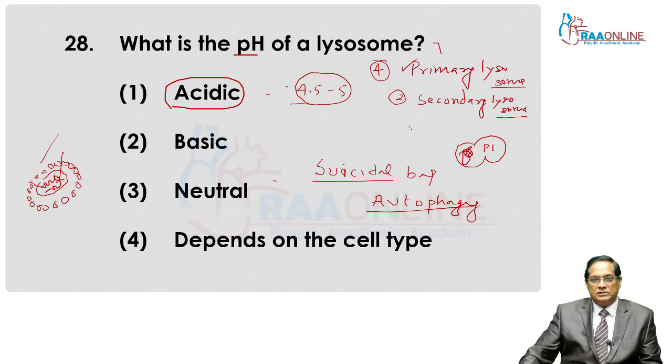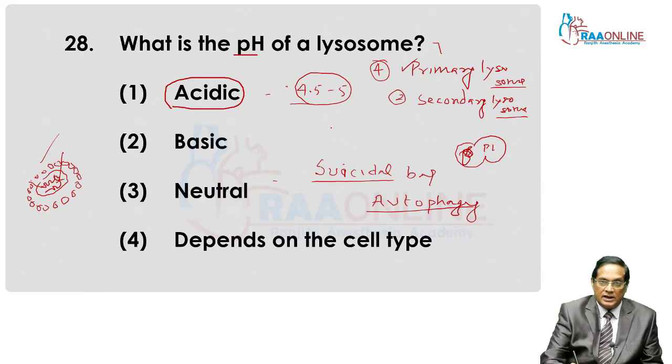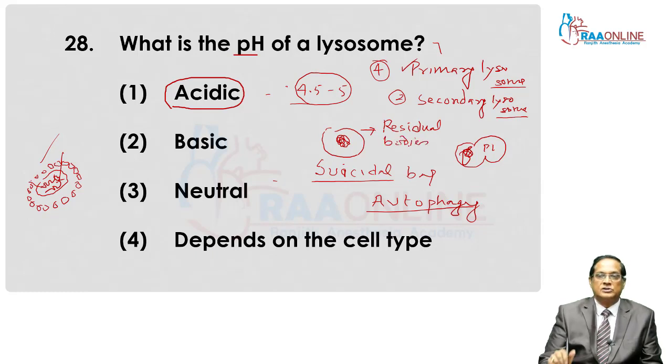After digestion, digestive remains are present within the lysosome. Those lysosomes which contain digestive waste, this is digestive waste, such lysosomes are known as residual bodies, or tertiary lysosome.